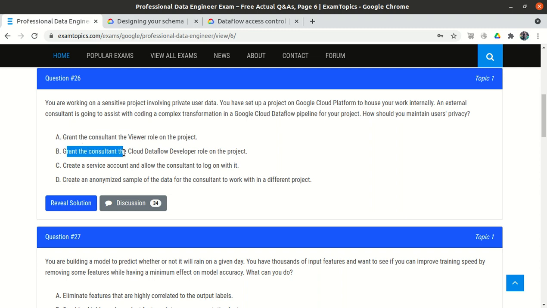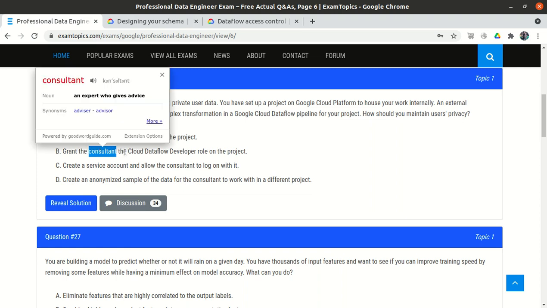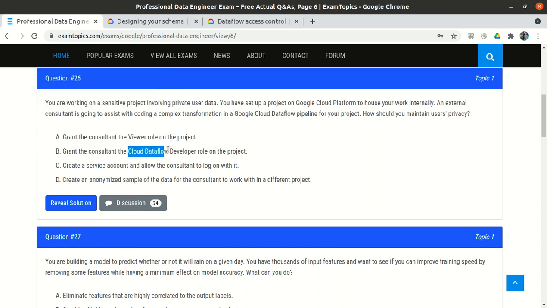Grant the consultant the Cloud Dataflow developer role on the project. This looks okay, because we need to grant some role to the consultant, but only for the Cloud Dataflow service within the project. But it says we need to provide the developer role. So first we need to know, if we are giving the developer role, what access the consultant will gain.